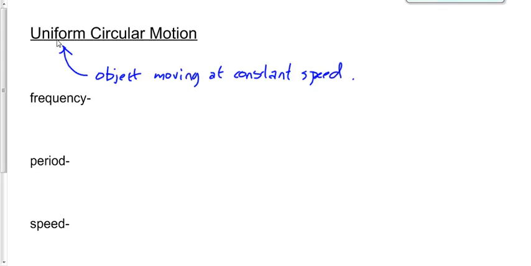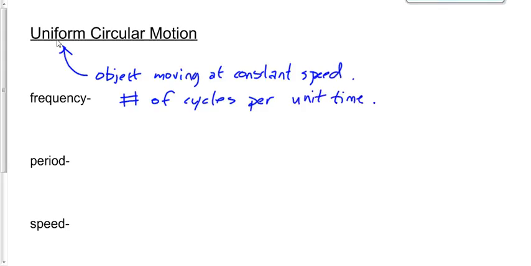We're going to say it's the number of cycles. One birthday to the next is one cycle. One physics class to the next is one cycle. So frequency is the number of cycles per unit time. And what do we mean by that?